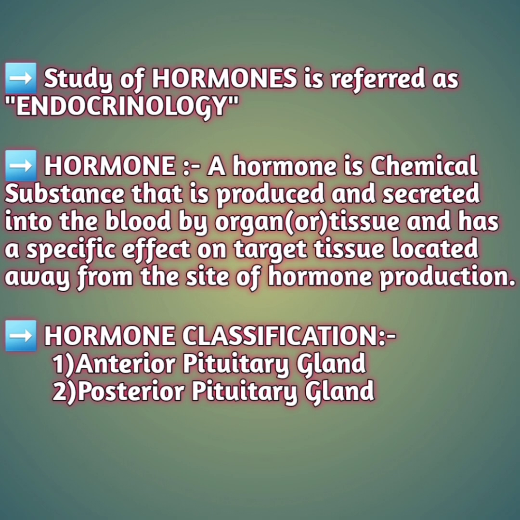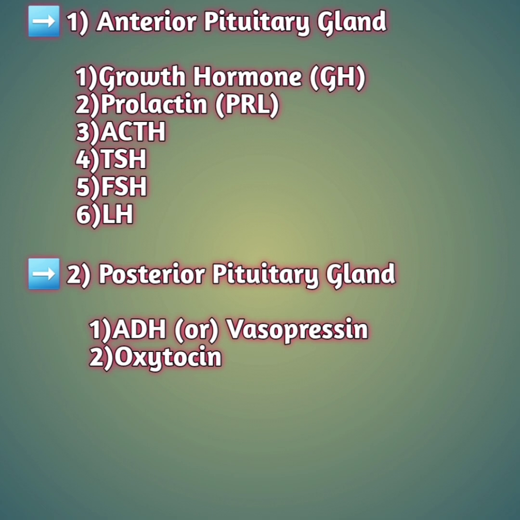So guys, most of the hormones are in the anterior pituitary gland, and in the posterior pituitary we have only two. So let's get deeper into this. What are the different kinds of hormones we have in the anterior pituitary and posterior pituitary? Coming to the anterior pituitary, you have growth hormone, which is one of the most important for your body to grow.